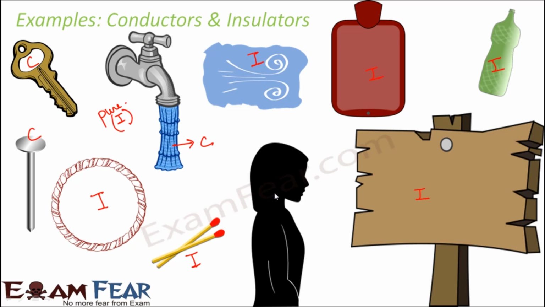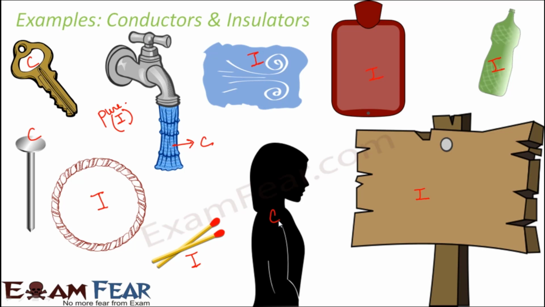Think of another interesting example, that is the human body. Our body itself is a good conductor of electricity. That sounds surprising, but that's true. And that is why we experience electric shock. Whenever we touch a current carrying naked wire with our hands, our body being a good conductor, current starts flowing through our body, and that's how we experience electric shock.